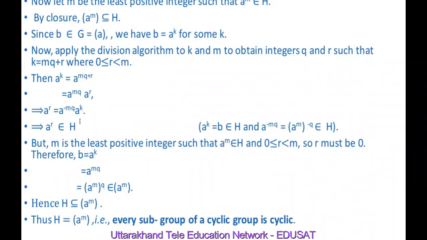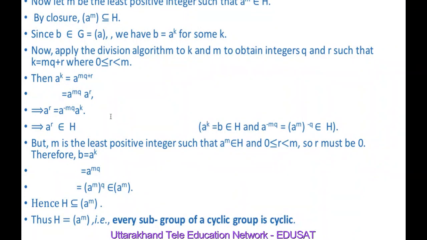But we know that A raised to power k is equal to B, and B is an element of G. Also, A raised to power minus mq can be written as A raised to power m and whole raised to power minus q, and we have assumed that A raised to power m belongs to H. It means A raised to power k, equal to B, belongs to H, and A raised to power minus mq, which is A^m whole raised to power minus q, belongs to H. Because these belong to H and H is a subgroup of G, the closure property is satisfied.